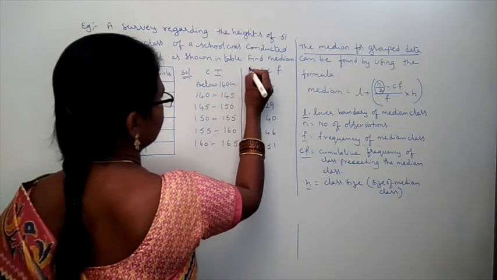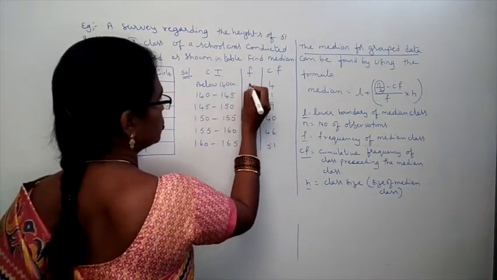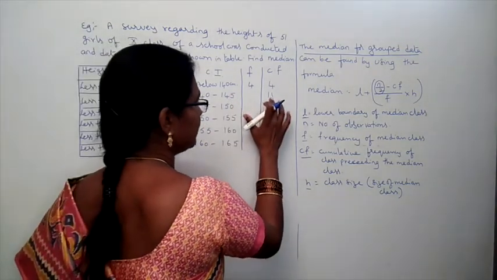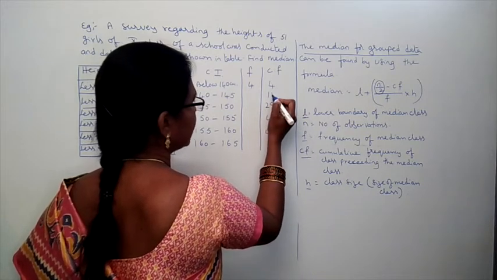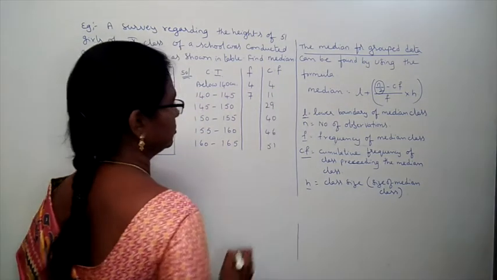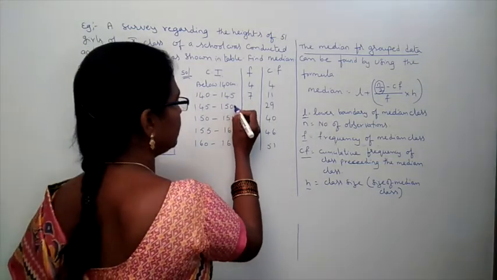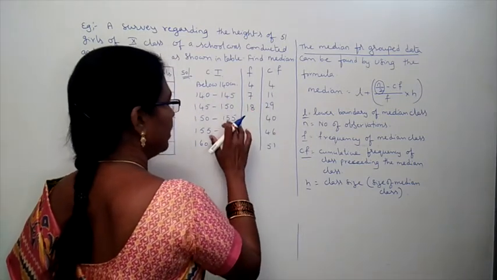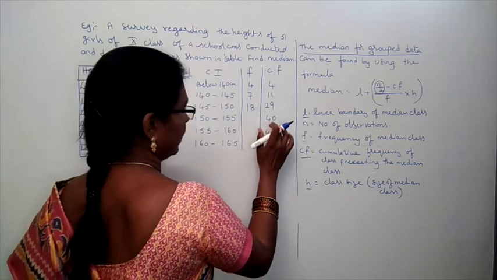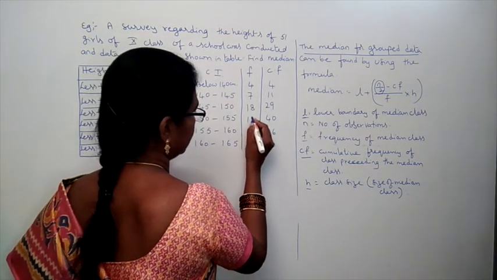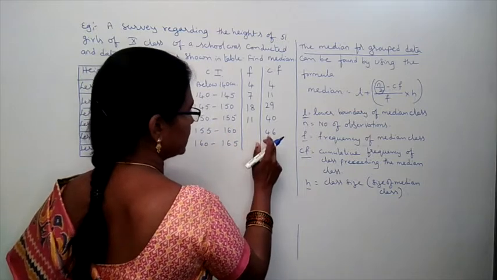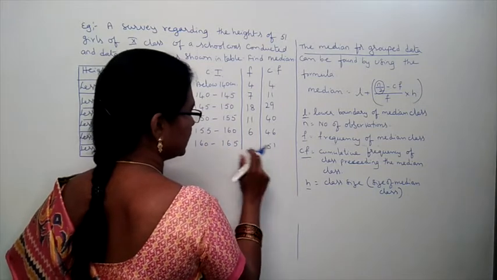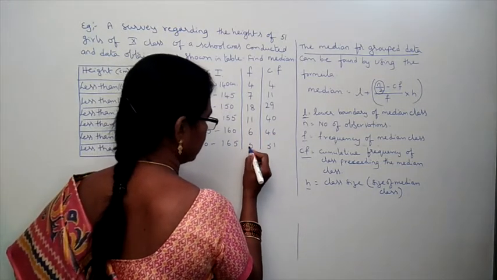Now, how to write frequency? Then below 140, 4 students as it is, you have to write. Next, up to 145 centimeter, 11 students. Means here you have to subtract, 11 minus 4, 7. Next, 145 to 150 means 29 minus 11, 18. 150 to 155, 40 minus 29, 11. 155 to 160, 46 minus 40, 6. 160 to 165, 51 minus 46, 5 students.